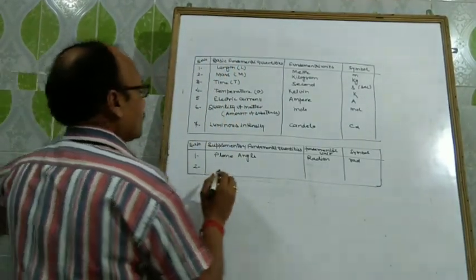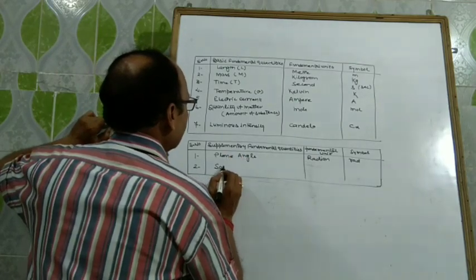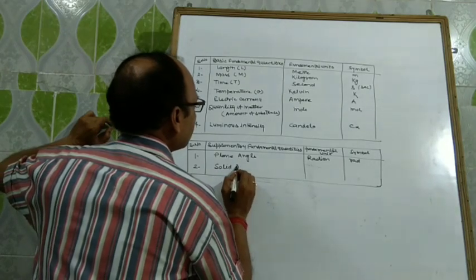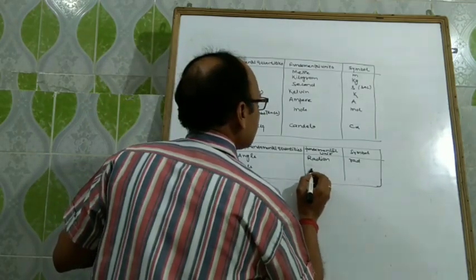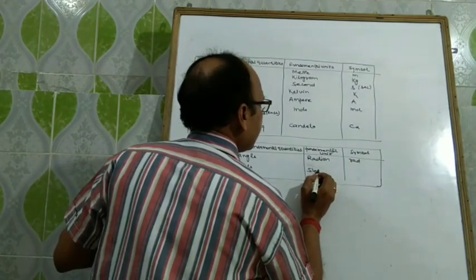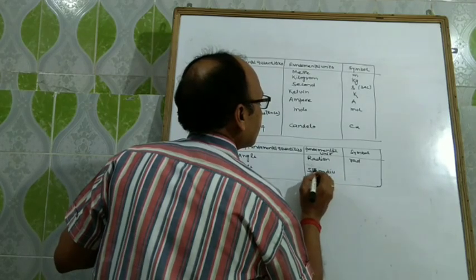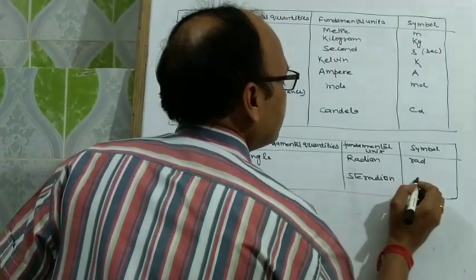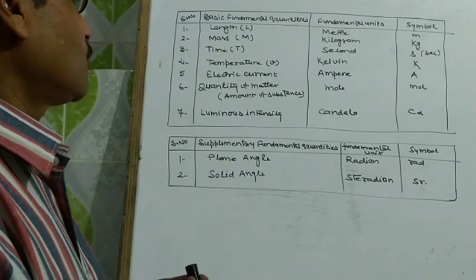Now second, that is solid angle. Solid angle means three dimensional angle. Its unit is steradian, symbol sr. So note down these.